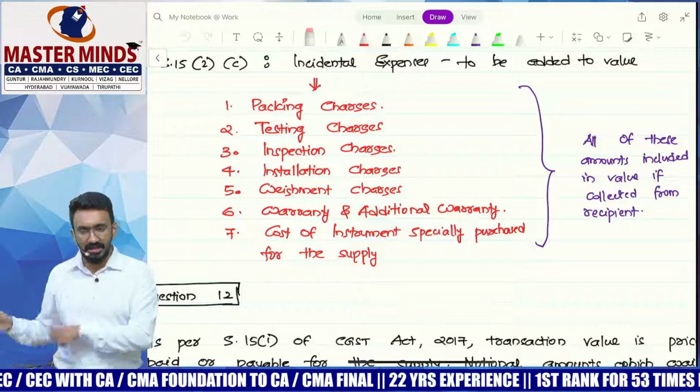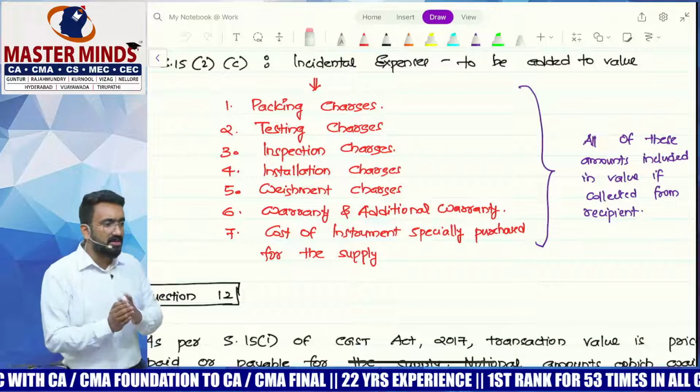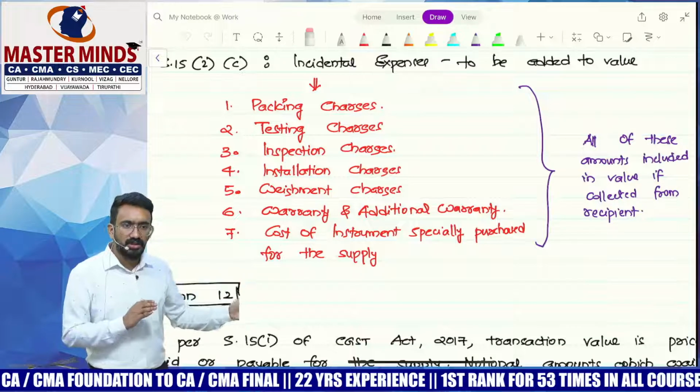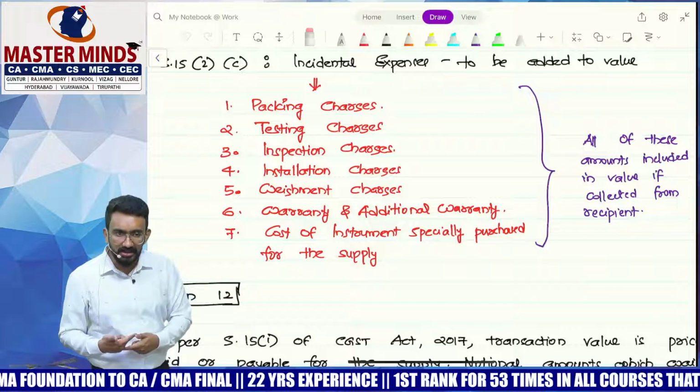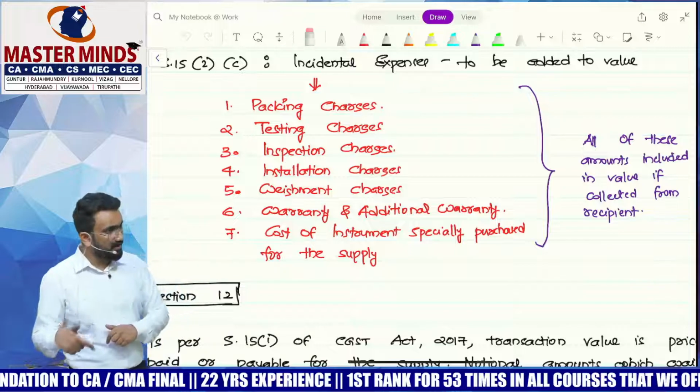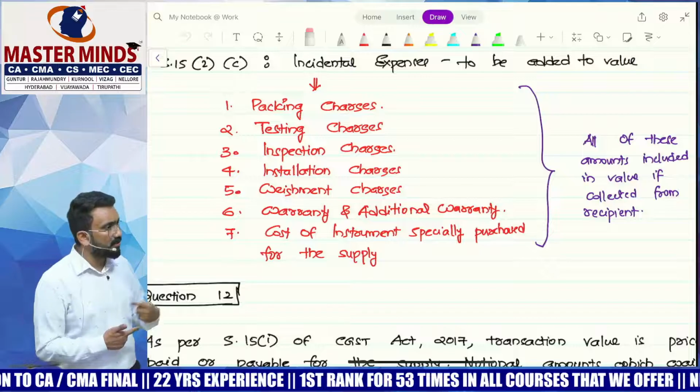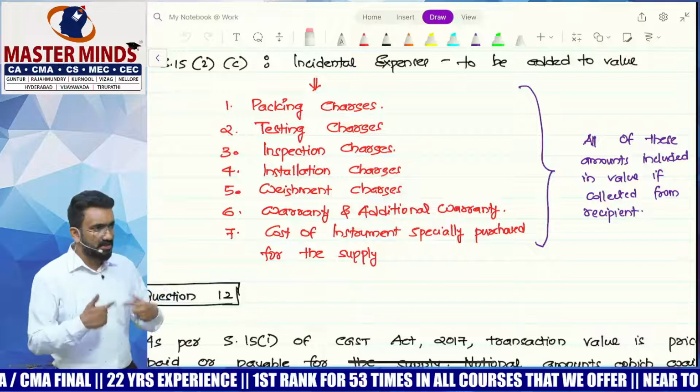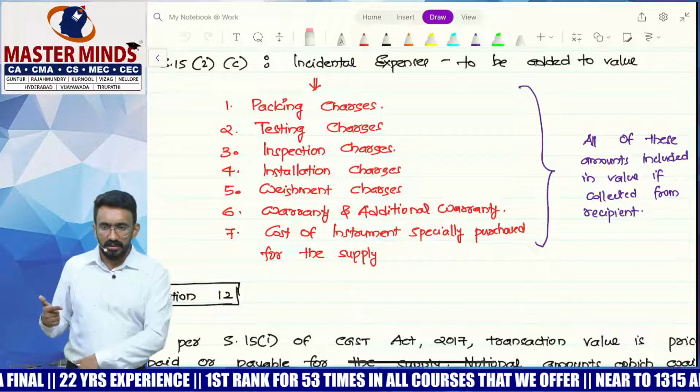They're incurring an expense or maintaining a service network to ensure that if you give it for service, somebody is there to replace it. So it's an expense only. So warranty and additional warranties are also added to the value. As and when you pick warranties, they will be added to the value.